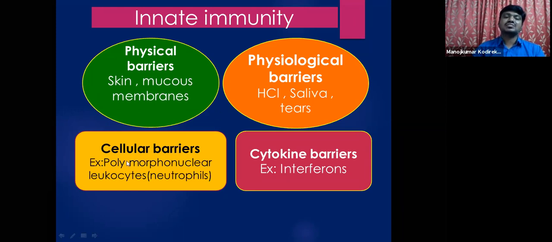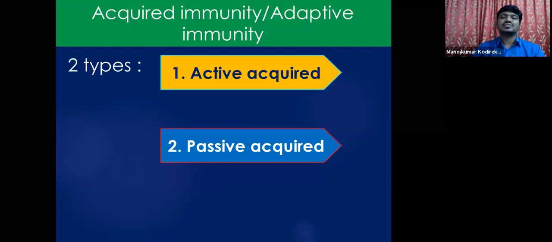Cellular barriers include polymorphonuclear leukocytes, nothing but neutrophils, commonly called the microscopic policemen, which attack the pathogens. And cytokine barriers, as you just learned, are cytokines like interferons and interleukins.